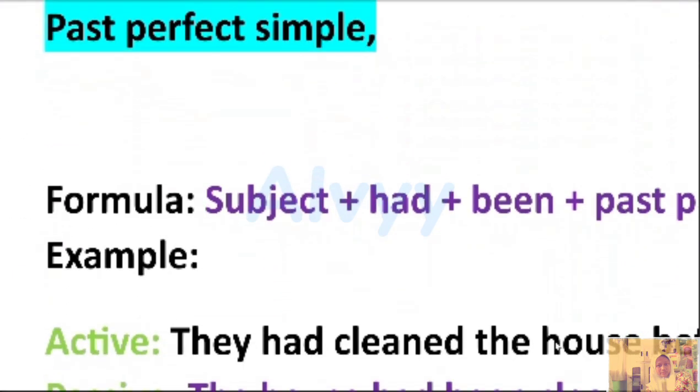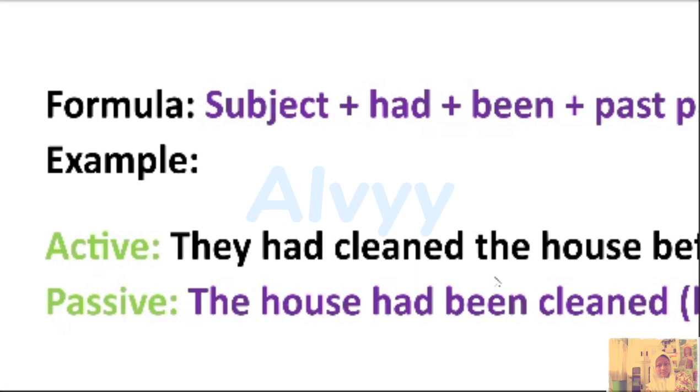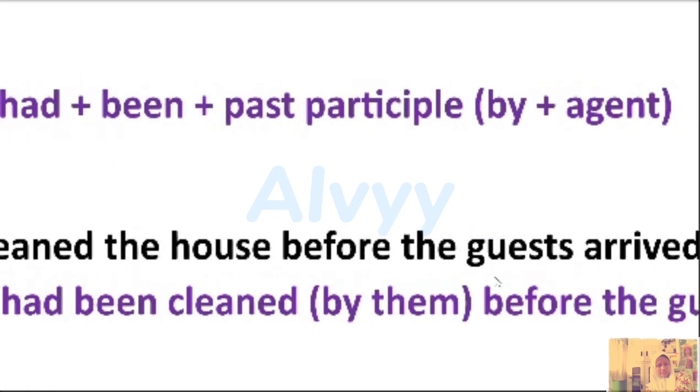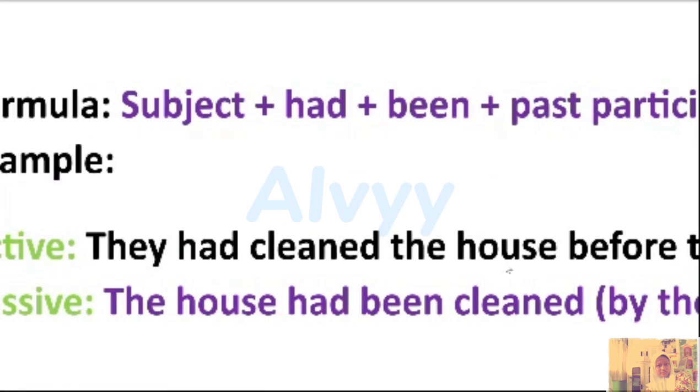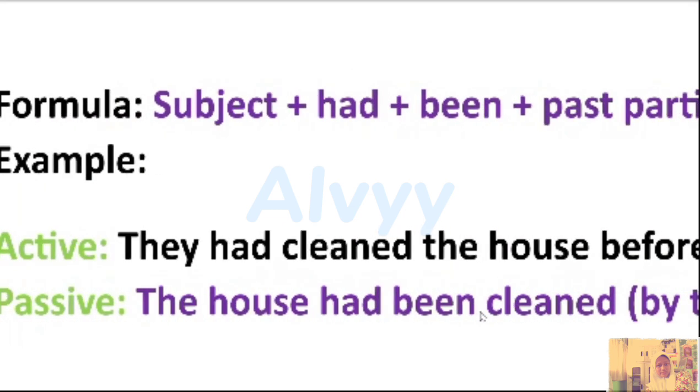Next, past perfect simple. The formula is subject, past perfect, we're going to use had and been. For example, they had cleaned the house before the guests arrived. The object is the house, so it'll become the house had been cleaned by them before the guests arrived.